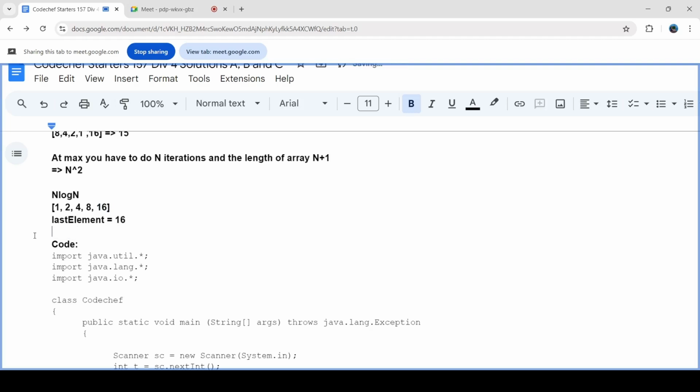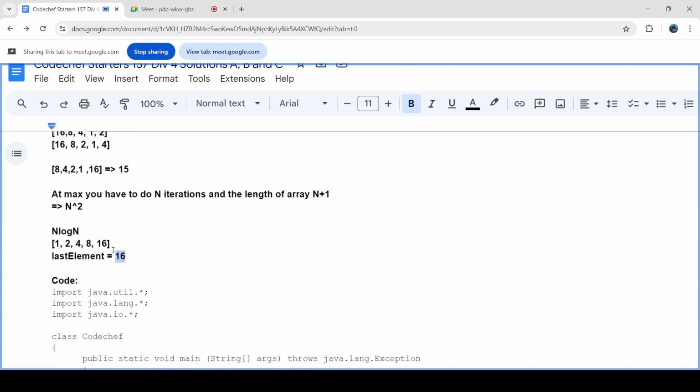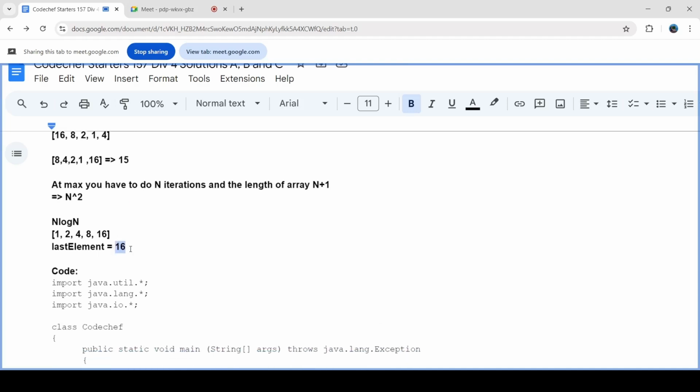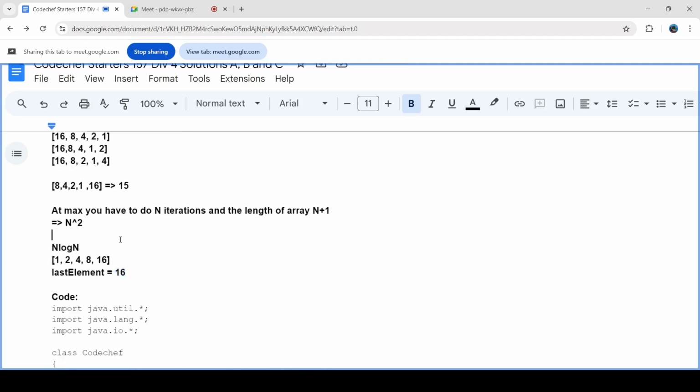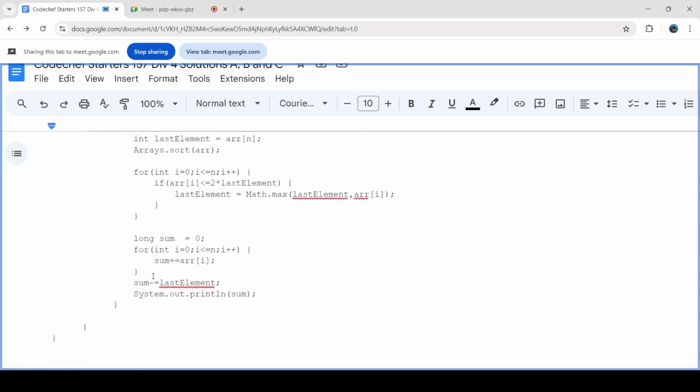So after iterating throughout the array, I found that 16 is the element which I can replace it with. In my original array, I could have replaced this 16 with my last element. So now what I have done, I have just taken the sum and I've subtracted the optimal last element and I have printed the sum. So this part is pretty simple.